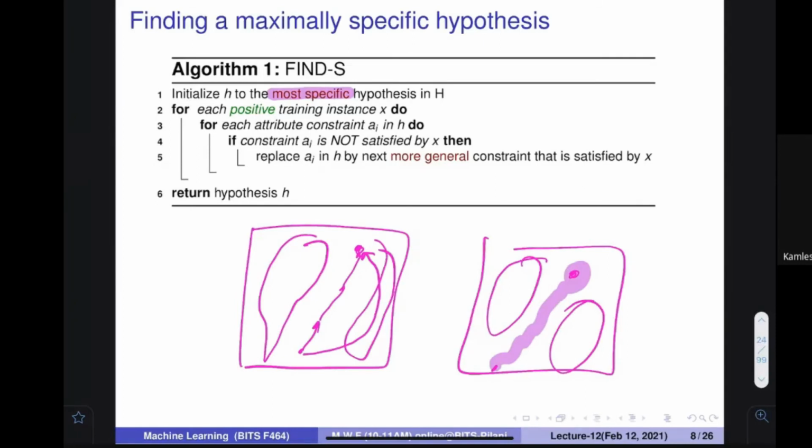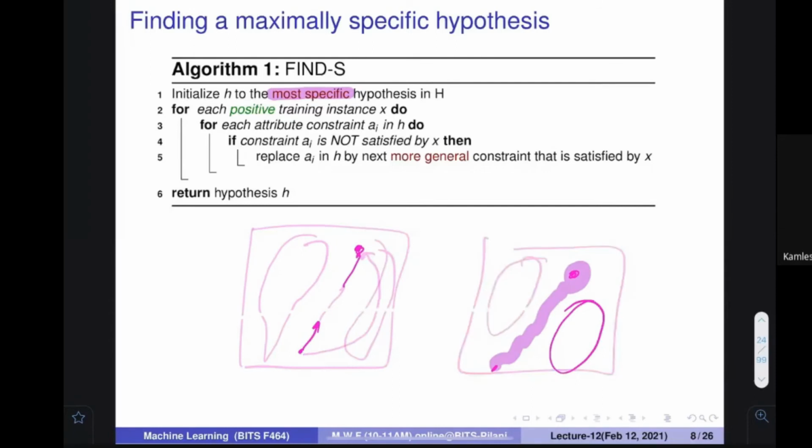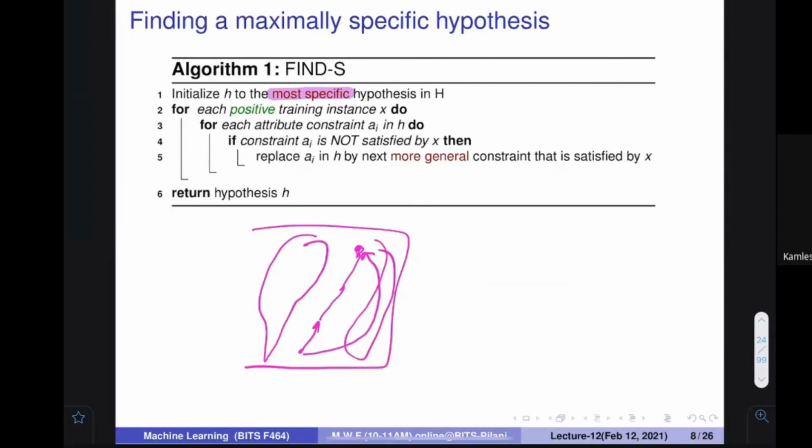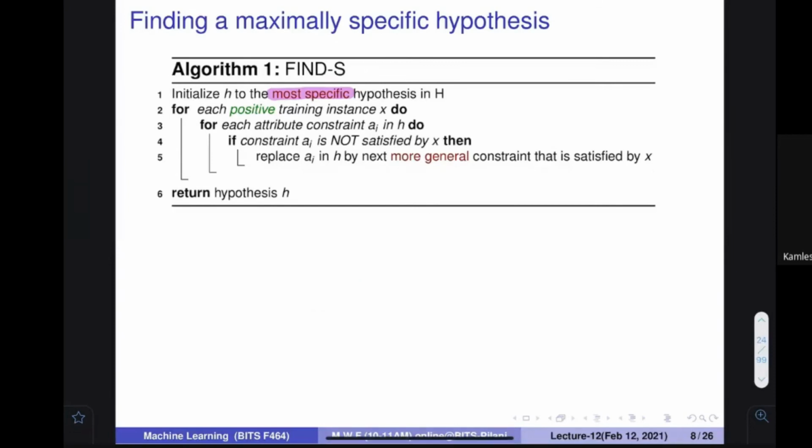This kind of idea you can utilize, and you can find the hypothesis very quickly. One such algorithm, one such method, is called Find-S. Find-S is a method that gives you this kind of understanding. Make sense? So let me tell you how this algorithm goes. Okay.